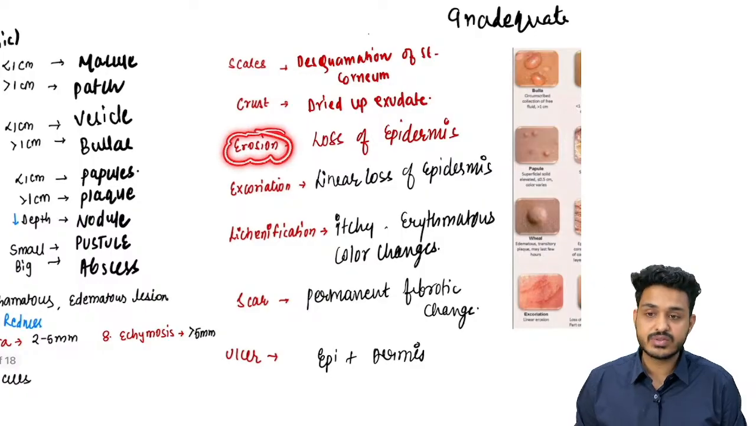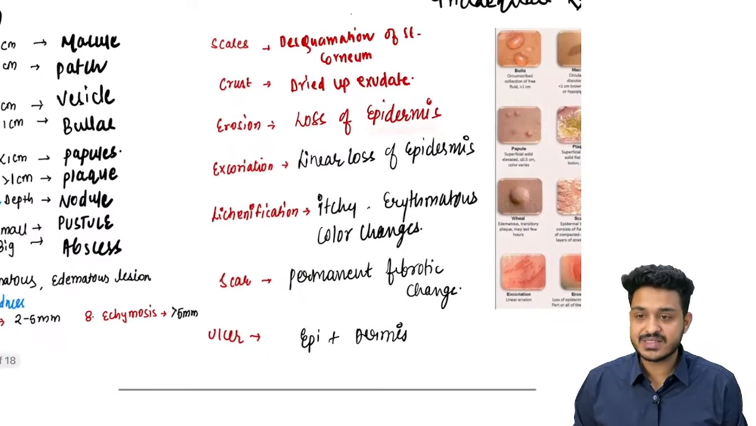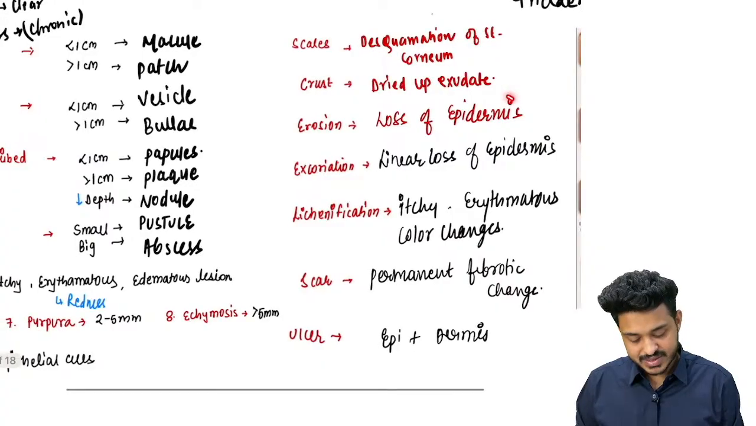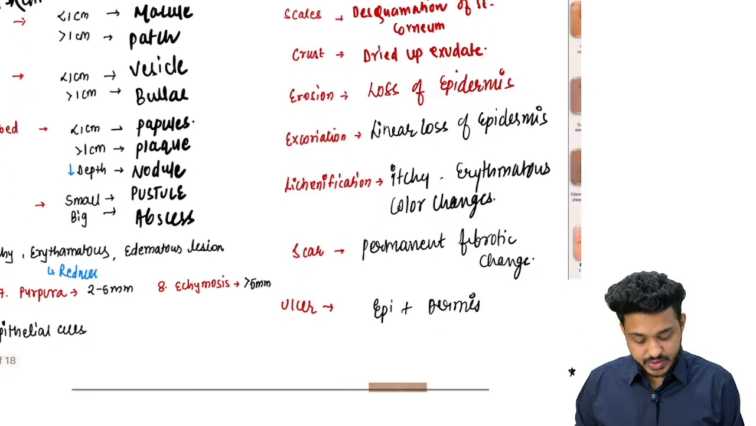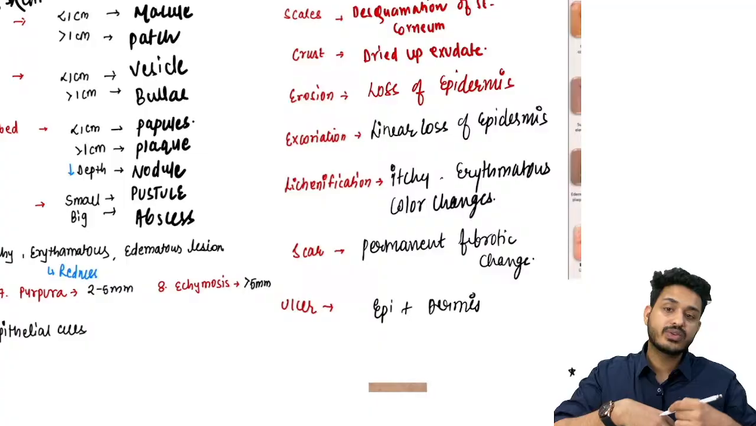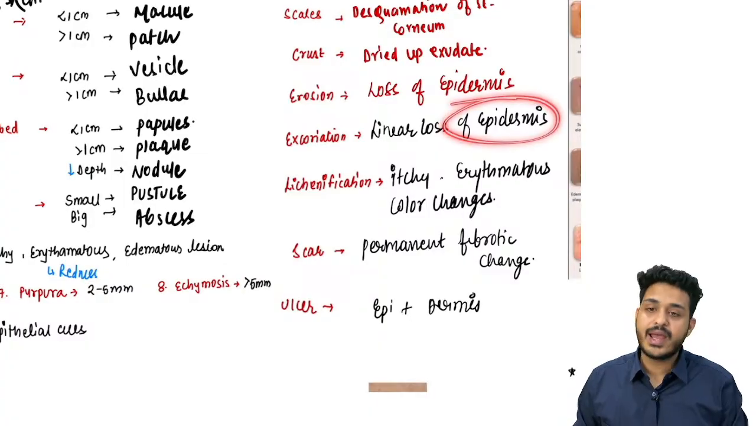What is erosion? Loss of epidermis is known as what, erosion. Loss of epidermis is known as erosion, right. What will excoriation be? If there is linear loss of the epidermis, we call it an excoriation, right.